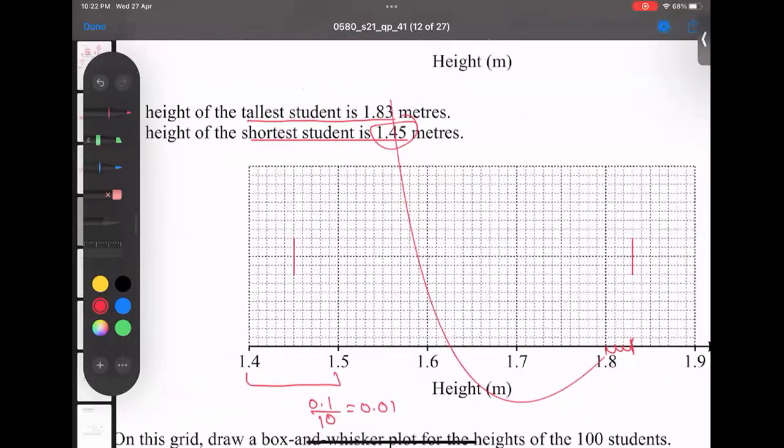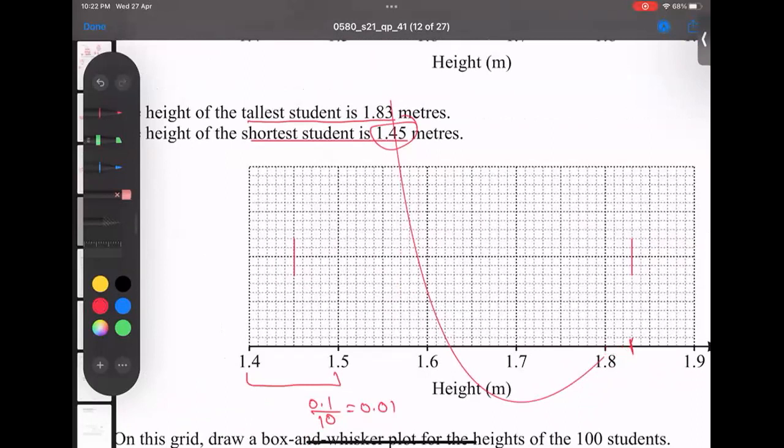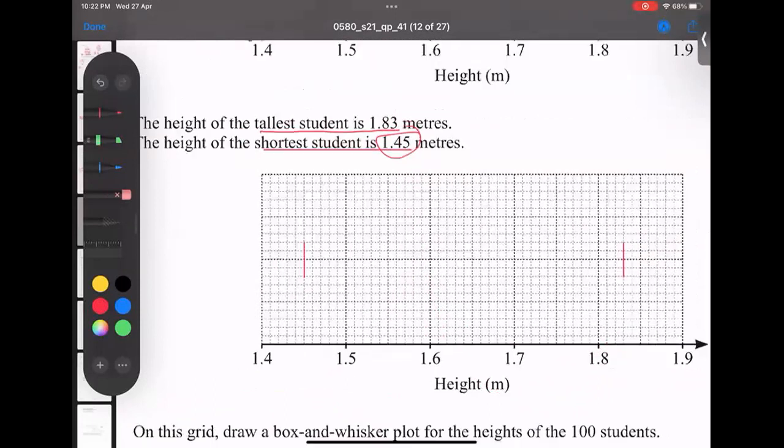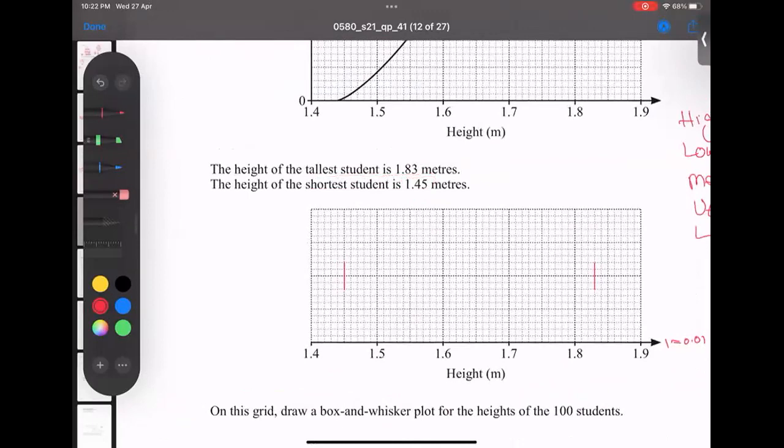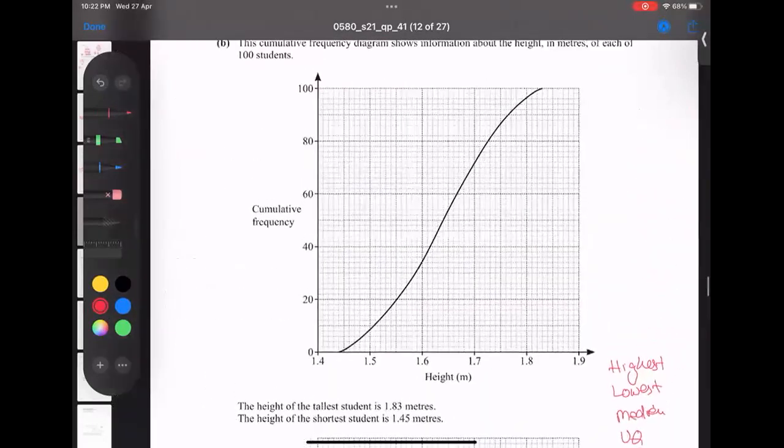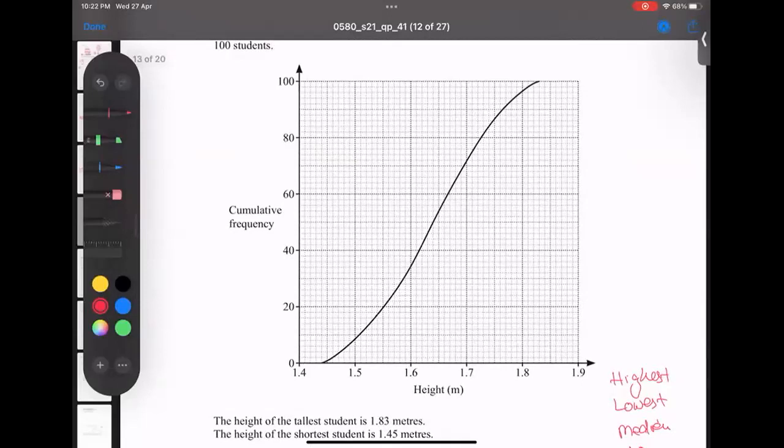So this is the highest and lowest value. I got it. Sorry, I erased this by mistake here. Okay, I'm just writing it now. Now, students, what am I going to find? I'm going to find the upper quartile and lower quartile from this diagram. So what is the upper quartile formula? I'm writing here for you.